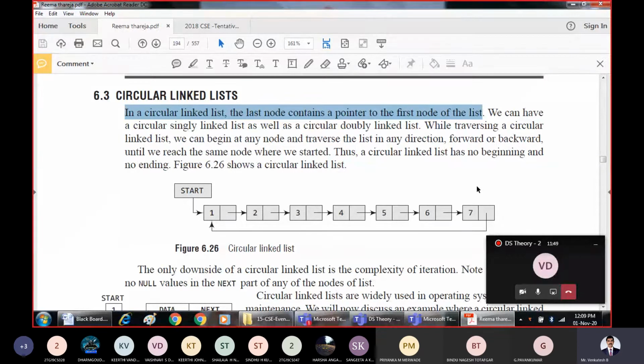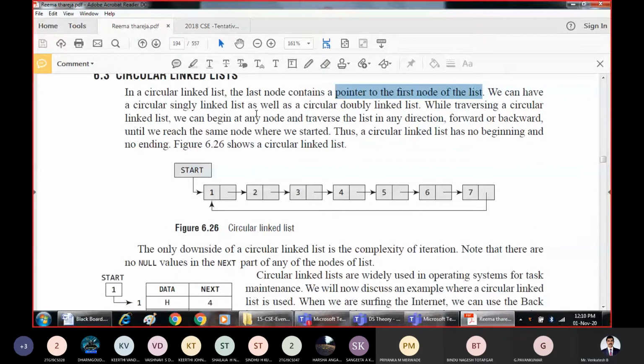In the same way, in the case of a circular linked list, the last node contains a pointer to the first node of the linked list. So now again we are going to form a circle. We can have a circular linked list as well as a circular doubly linked list. That is also possible, which we will study later. While traversing a circular linked list, we can begin at any node and traverse the list in any direction, both forward and backward. Thus, a circular linked list has no beginning and no end.